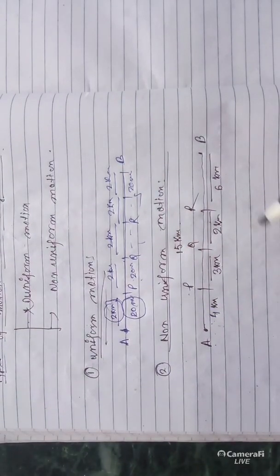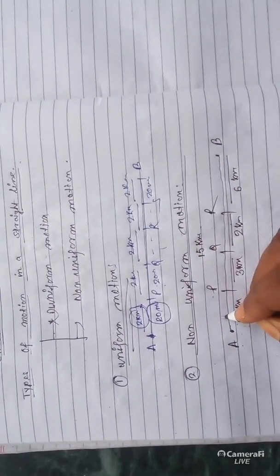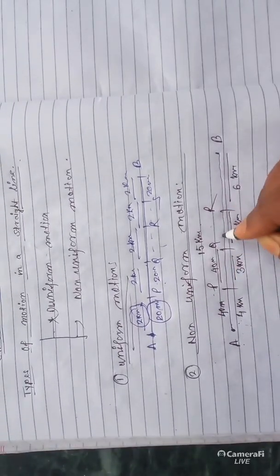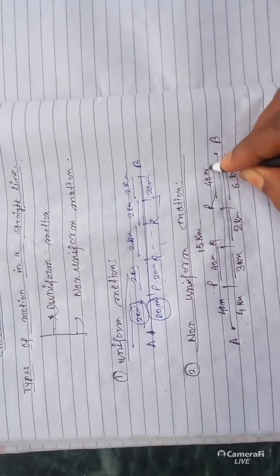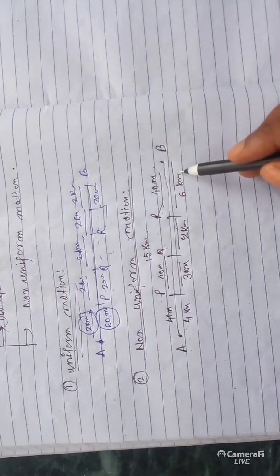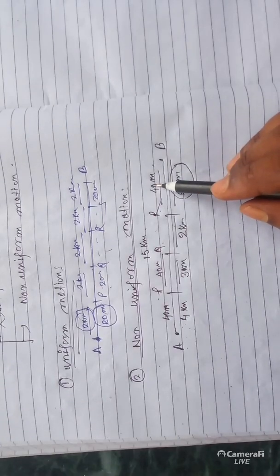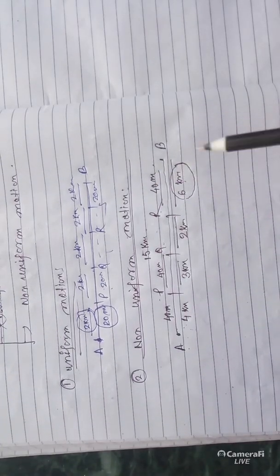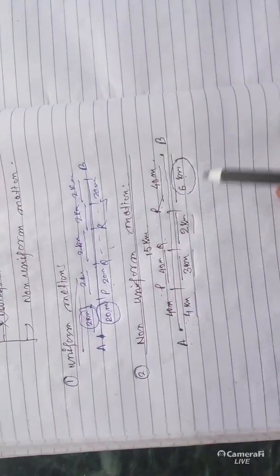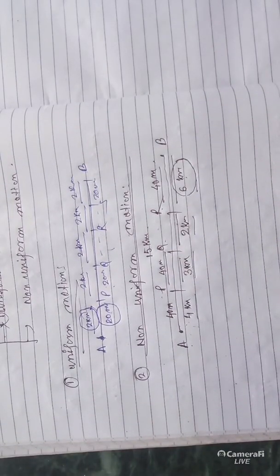Suppose 4 kilometer is covered in 40 minutes. It is also 40 minutes. All are 40 minutes. Clear? So notice here the velocity from R to B is greater because the distance travelled by the body is greater, but the time interval is the same. Comparable to this one, unequal distance travelled in equal interval of time: this type of motion is known as non-uniform motion.